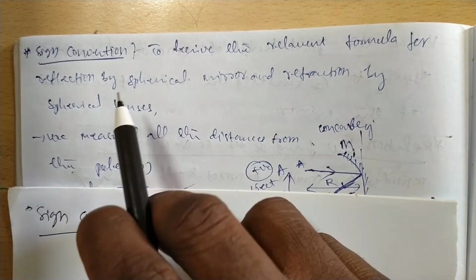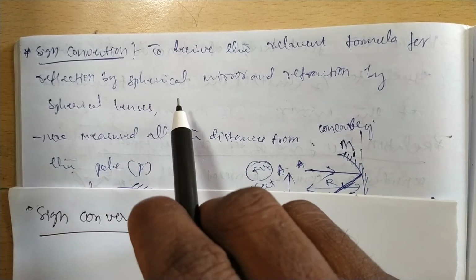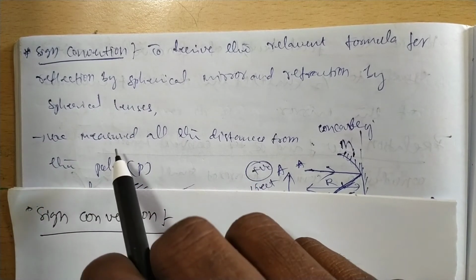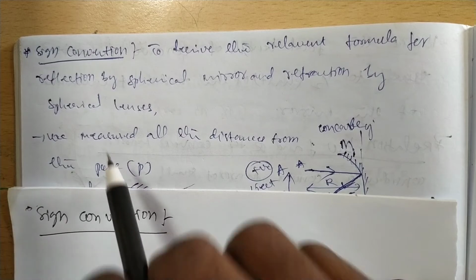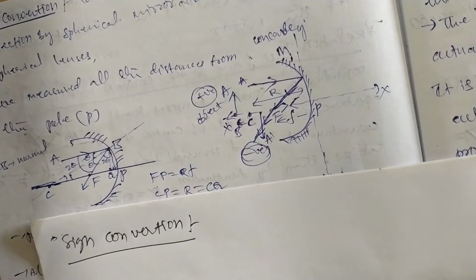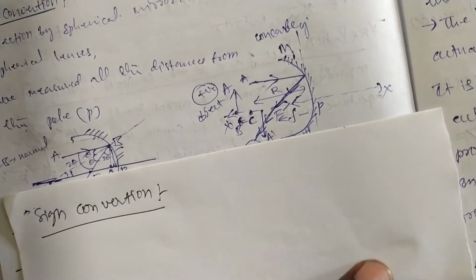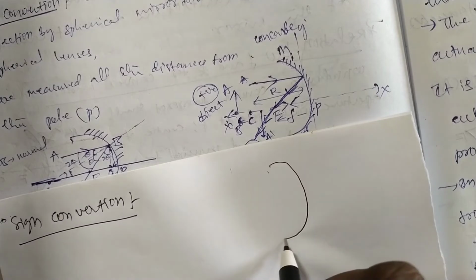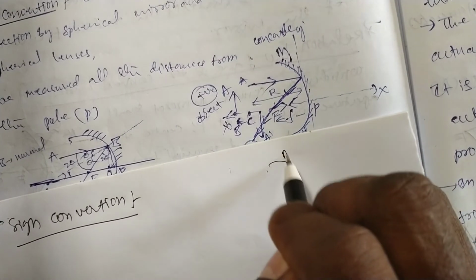Now in the sign convention, in the case of reflection, we can measure all the distances. Suppose we take a concave mirror. You can take one mirror, M.